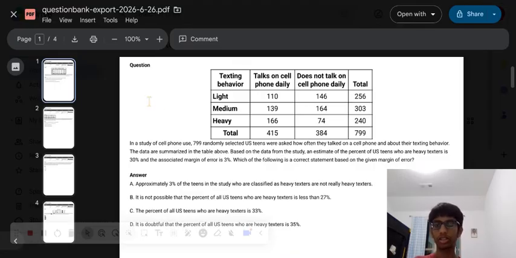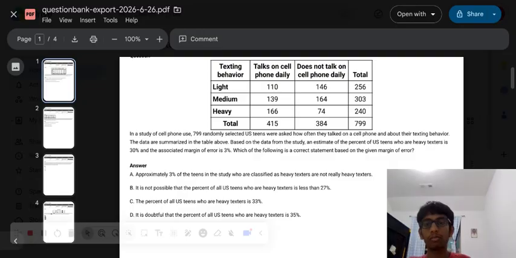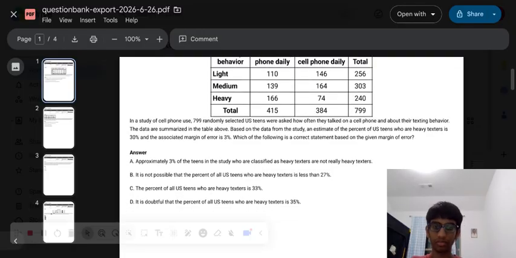And our first question states, in a study of cell phone use, 799 randomly selected US teens were asked how often they talked on a cell phone and about their texting behavior. The data is summarized in the table above. Based on the data from the study, an estimate of the percent of US teens who are heavy texters is 30%, and an associated margin of error is 3%. Which of the following is a correct statement based on the given margin of error?